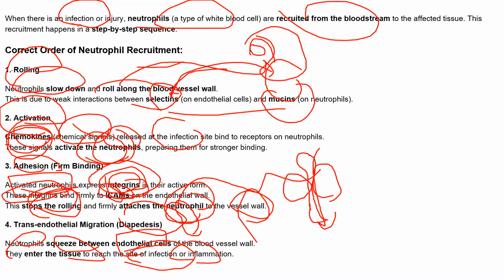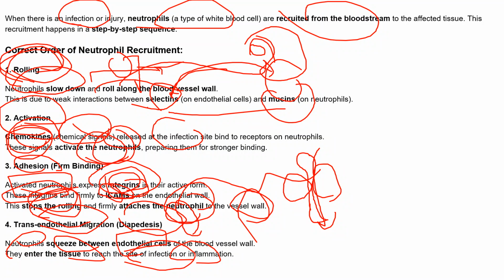So the first step is rolling, where they move and roll along the blood vessels, because they can't go and squeeze and move to the site of infection before these three steps, which are important before transendothelial migration, right? The first step, rolling, so that they can move; here the weak interaction between selectin and mucin happens. After that, activation is also important, so that the neutrophil prepares itself for strong binding.